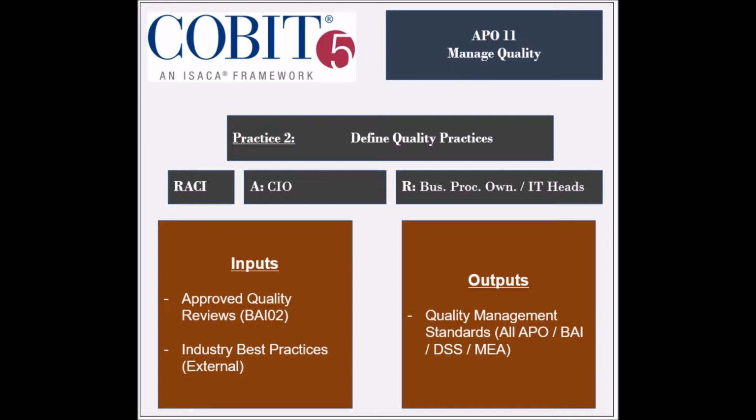The practice receives 2 inputs, which are the quality reviews from the BAI2 process, and the industry best practices from external sources. The practice generates one output, which is the quality management standards to be used by all the management processes.